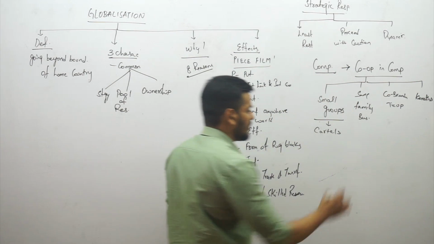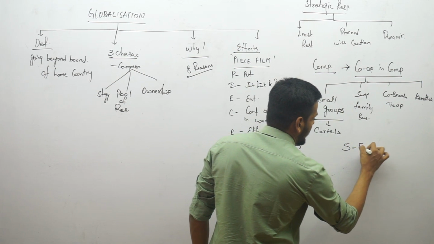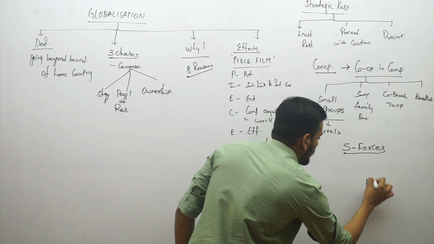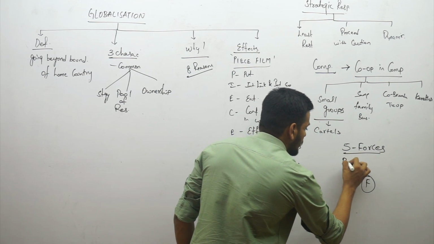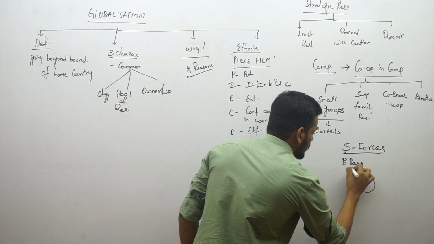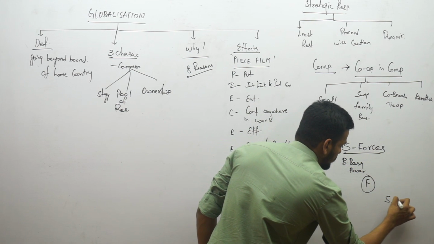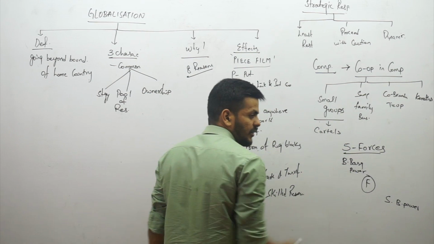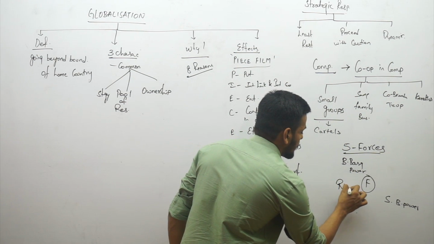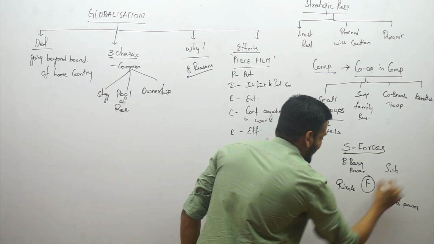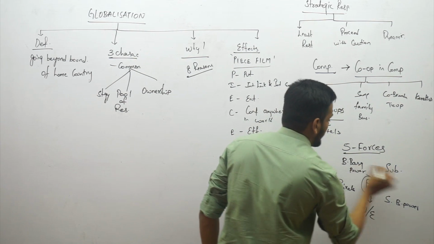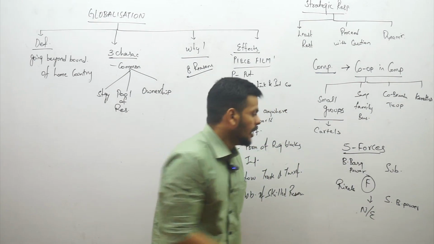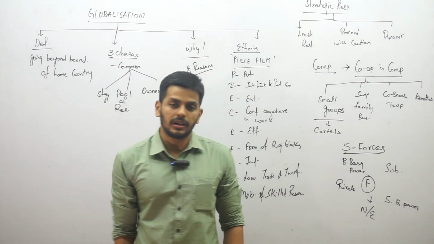Then the last concept in the first chapter is about the 5 forces model. Michael Porter's 5 forces model talks about a firm being influenced by buyers' bargaining power and suppliers' bargaining power, while the other 3 factors continue to remain the same from competition: rivals, substitutes, and new entrants. These are the 5 forces. Guys, please remember, buyers and suppliers are not the force. Buyers and suppliers are humans. Buyers' bargaining power and suppliers' bargaining power are the force.